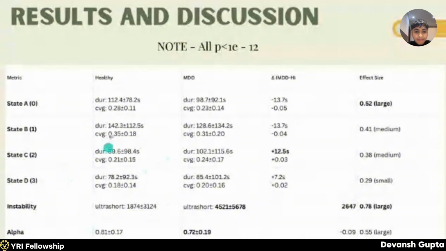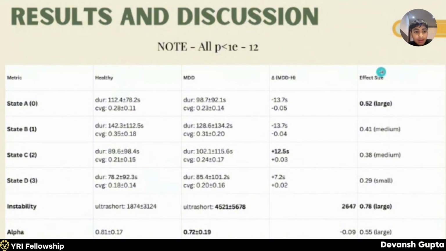So over here, we have healthy patients' duration and coverage per microstate, MDD patients' duration and coverage per microstate, the delta between the healthy and the MDD, and the effect size, which was the Welch test that was done to quantify whether the instability is large, medium, or small.